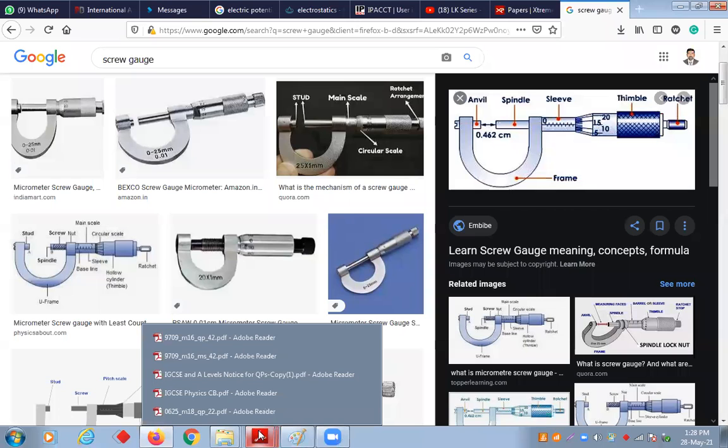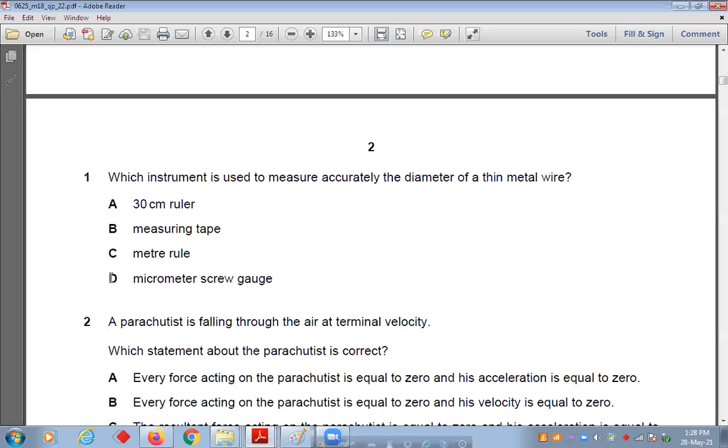So the first question you have. We have downloaded this question paper. So option D is correct. Okay.